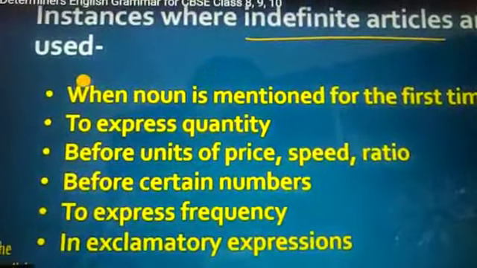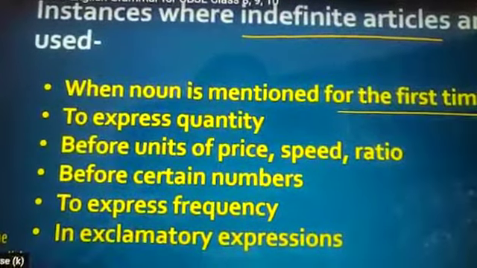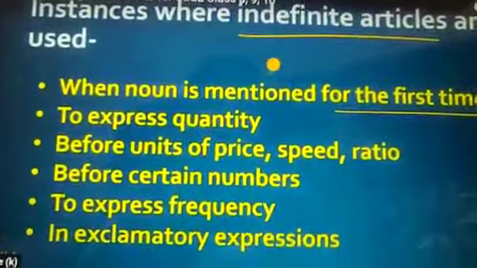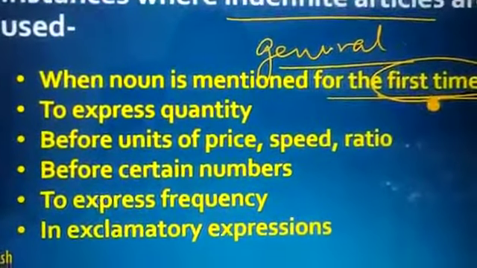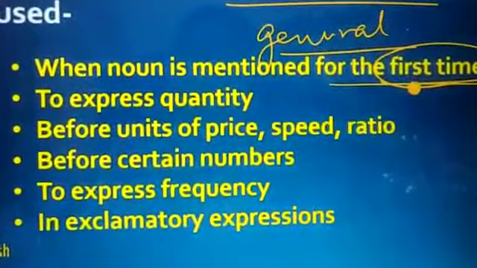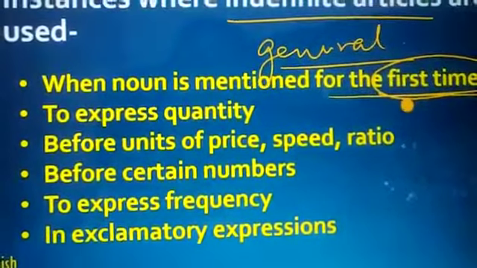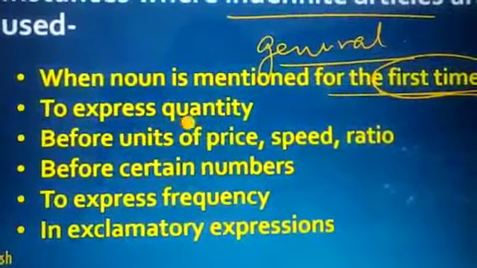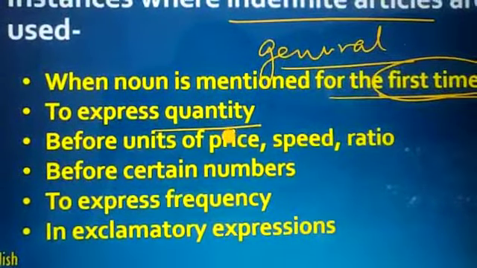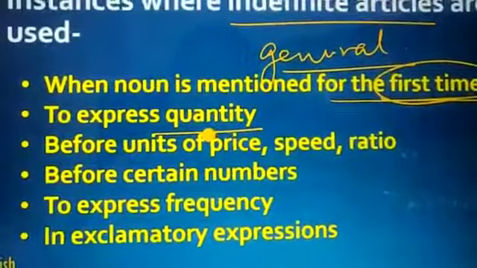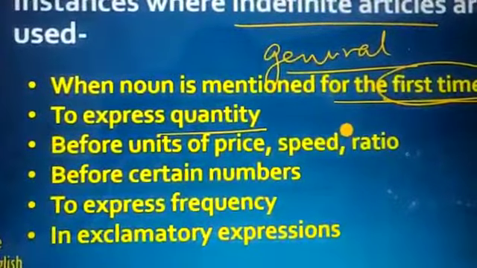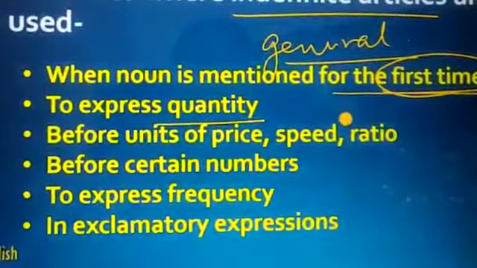For example, indefinite articles are used when the noun is mentioned for the first time. Suppose we say, once upon a time there was a farmer. So about the farmer we know nothing, as the farmer is not known to us and is mentioned for the first time. And indefinite articles are used to express quantity,